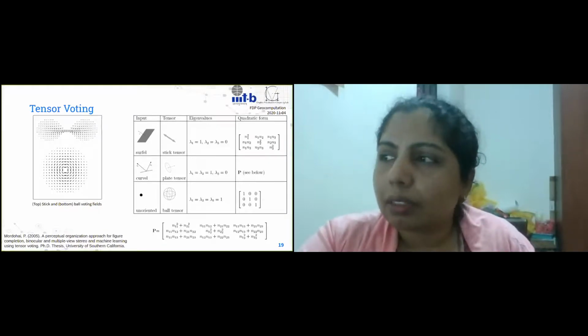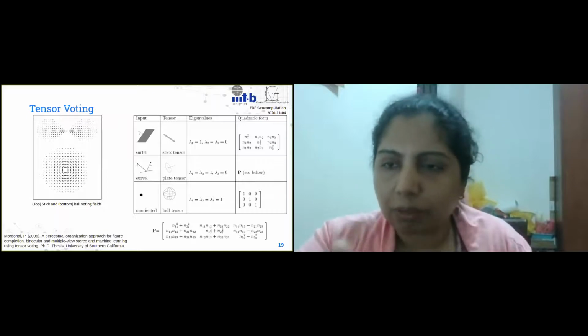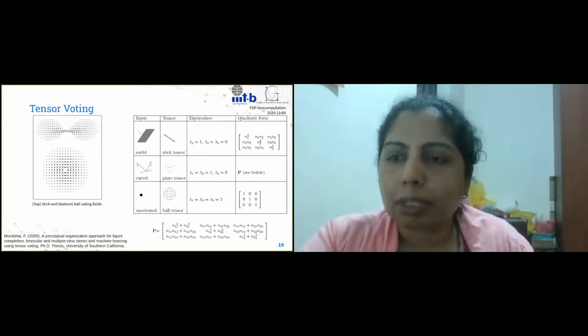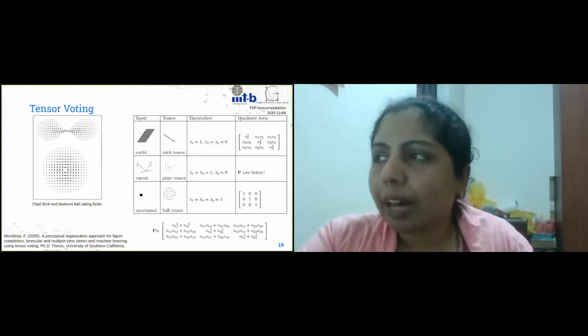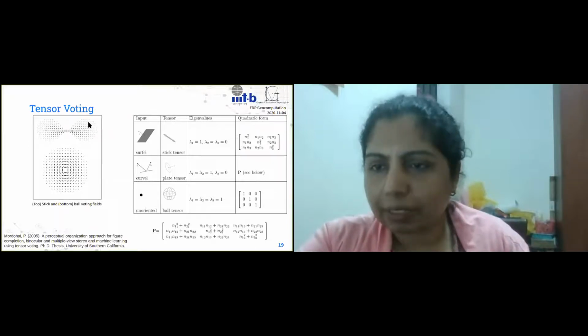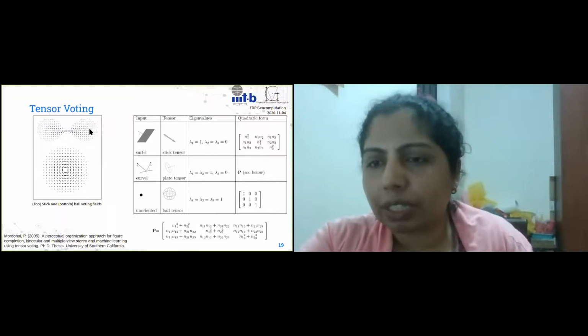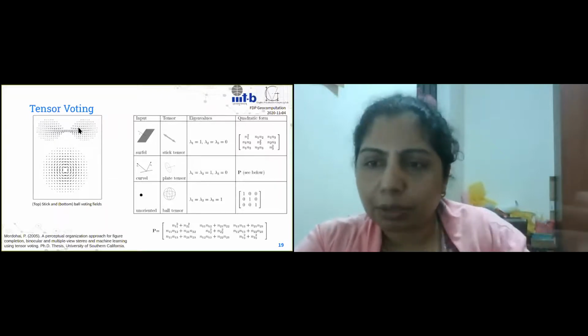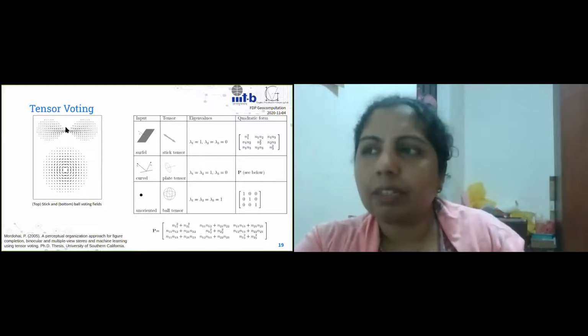So what the computer vision and the tensor voting concept says is that when you have a stick tensor, the influence of your neighbors varies. The function that gives the weight for the neighbors is in this format.